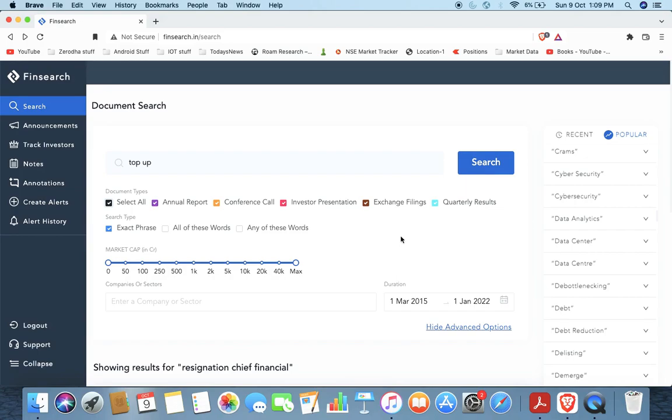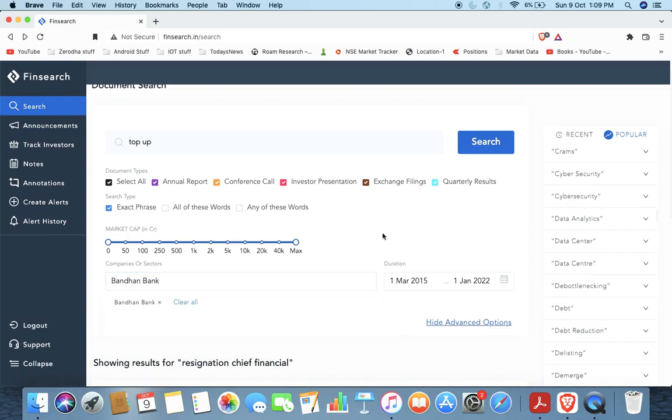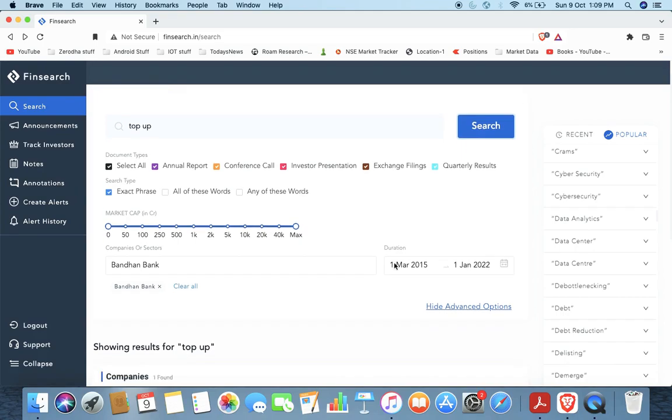One way is going through all of those documents manually, and another way is using the power of this tool. You just search here Bandhan Bank, last 5-6 years, what they talked about top-up loans. So it shows you all the documents here.